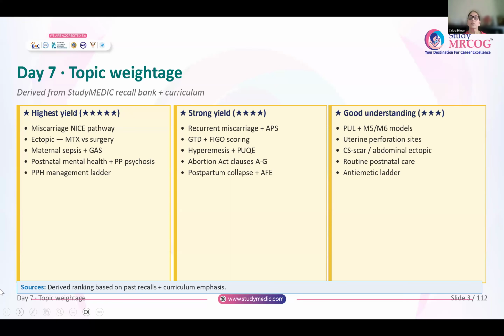And in order to answer all these questions, you need to have a very good understanding of how to diagnose pregnancy of unknown location. How do you calculate what is the level in hCG rise or decrease? About uterine perforation sites, different types of ectopics, that is especially cesarean scar and abdominal ectopic. What is the routine postpartum care? And how do you decide the antiemetics that are to be given for women with hyperemesis gravidarum? It means which is the first line, which is second line, and which is third line.